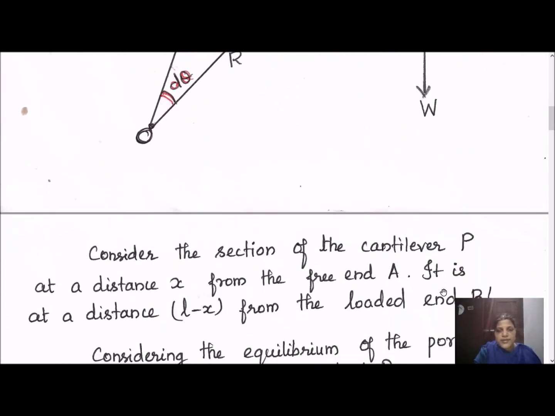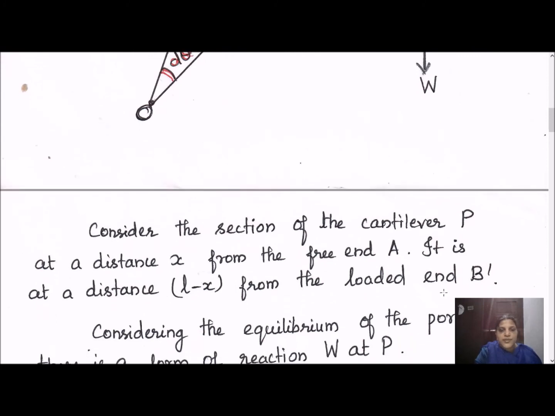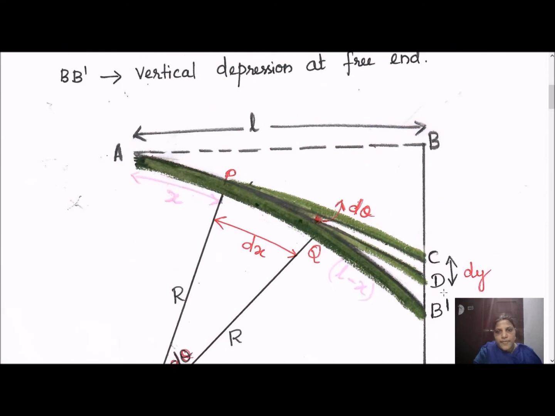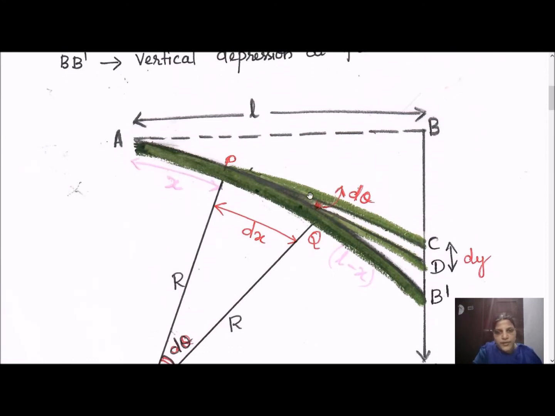Now, consider the section of the cross wire P at a distance of x from the free end A. We are going to take this PQ to be the element for analysis. The PQ distance is taken to be dx. Whenever the beam is depressed on one of its sides, there will be a horizontal increase in length as well as a vertical increase in length.